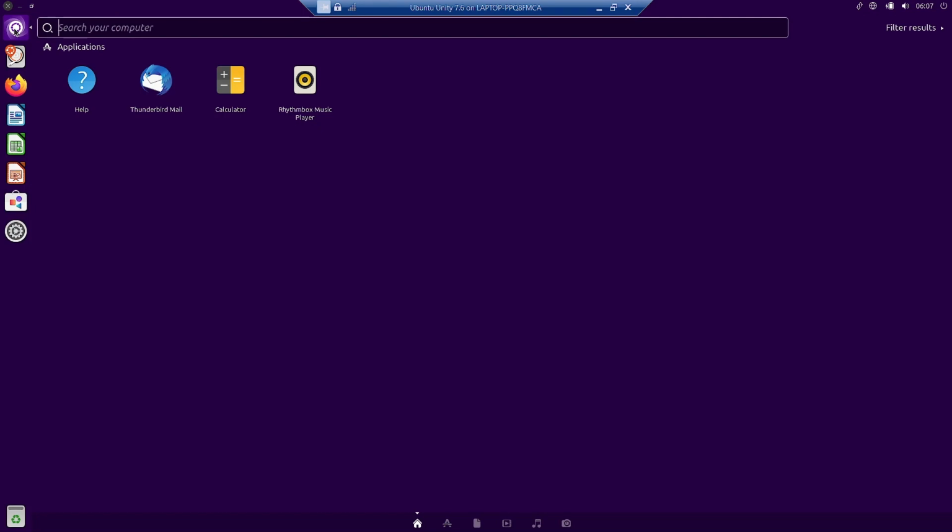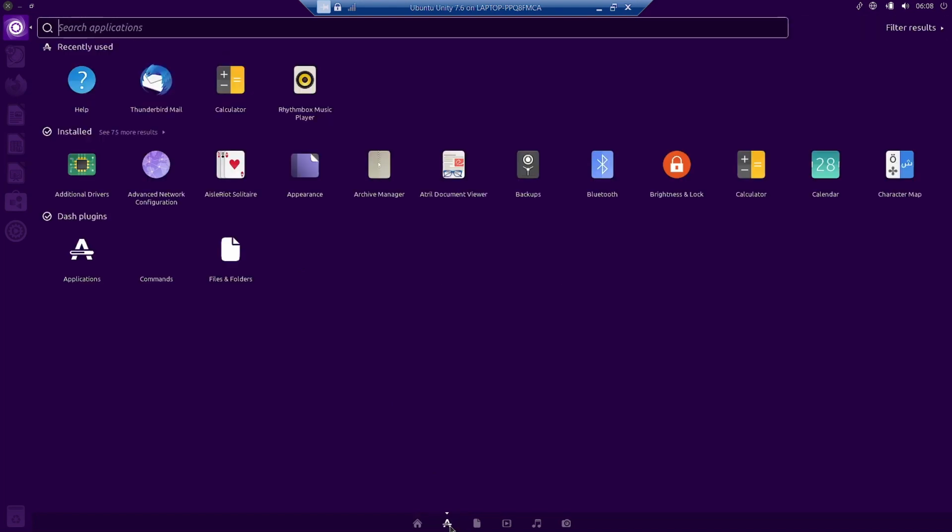When you click on this icon, this opens up the application menu. So this is the home menu. You can see these are the quick applications. So you can directly go and start your Rhythm Box music player from here. You can access your calculator, Thunderbird email, and the help section.